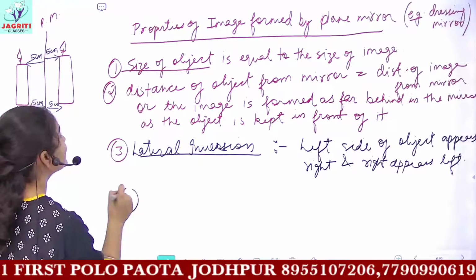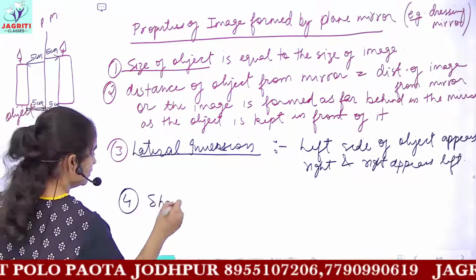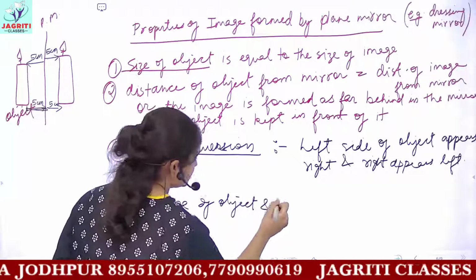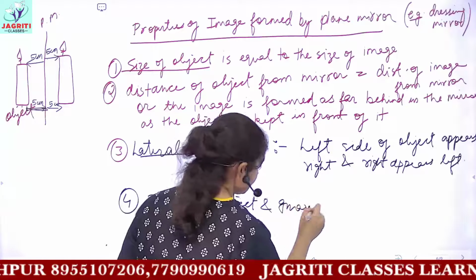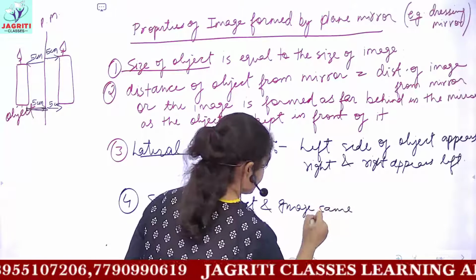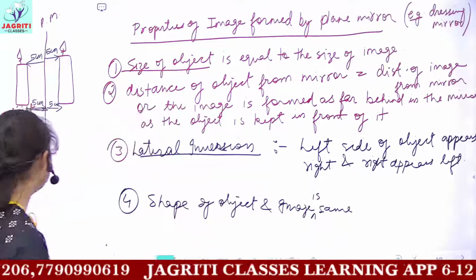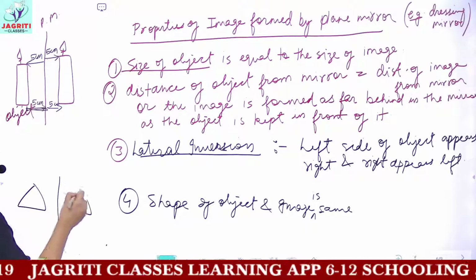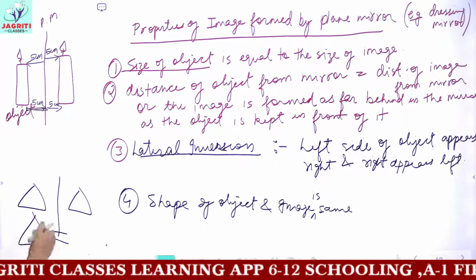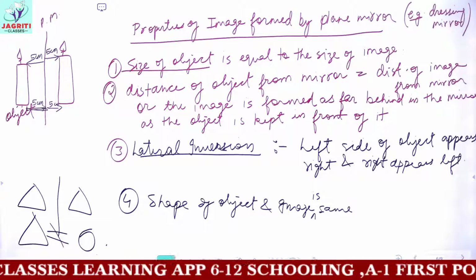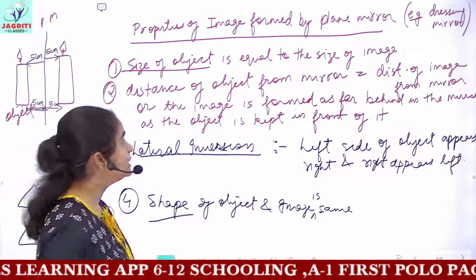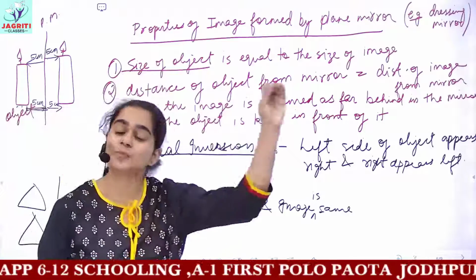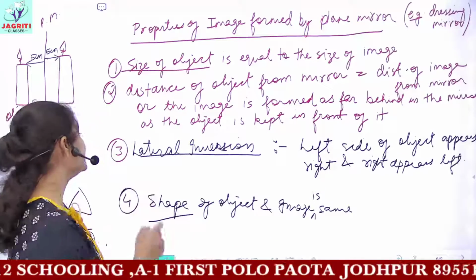And fourth, you can say that size of the object and shape of the object also remains same. Object and image remains same. That is, if you take a triangular object, then the image would also be triangular. The image of triangular object would not appear circular. So shape of the object remains same, size of the object remains same, distance of object from the mirror and image from the mirror remains same, and the fourth one is lateral inversion.